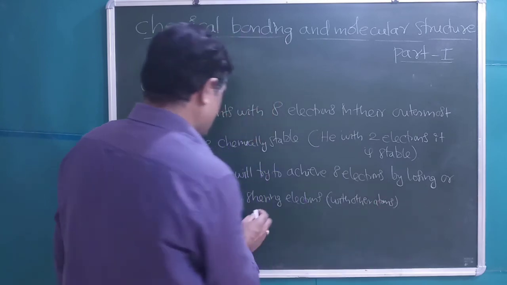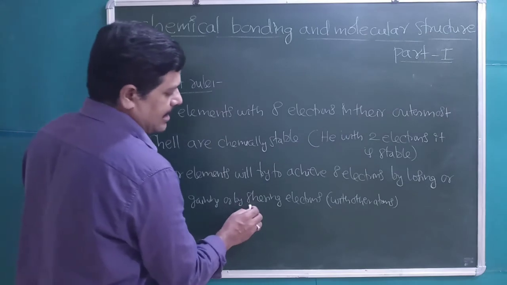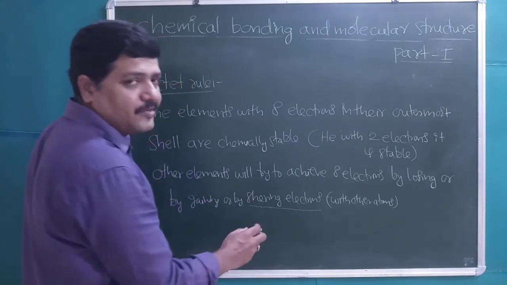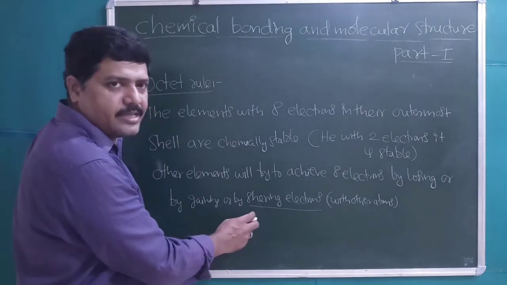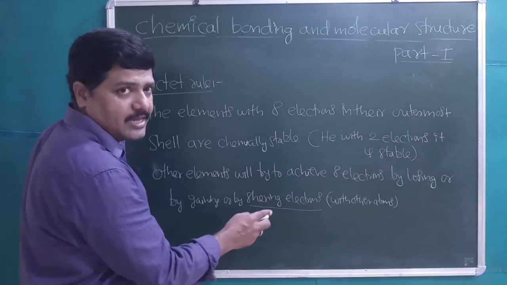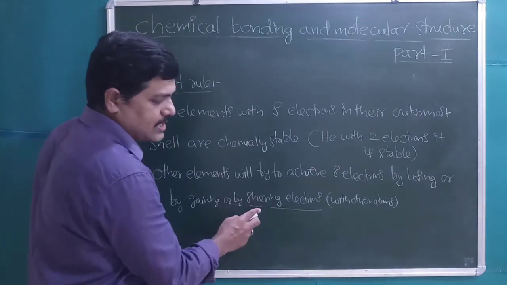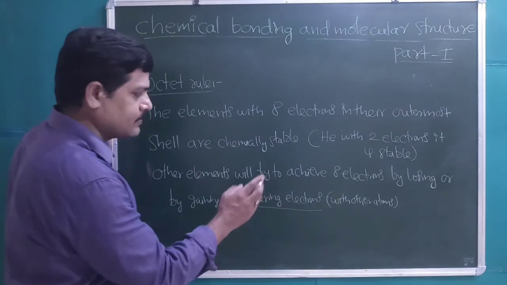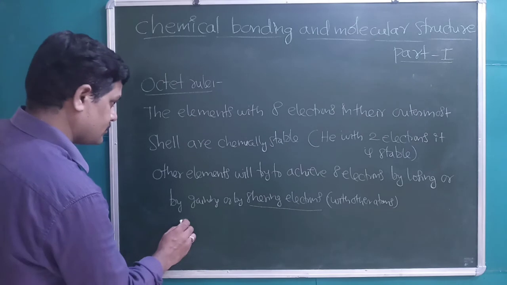Actually, students, this electron sharing concept is given by Langmuir. He refined the concept of Lewis. Lewis gave the cubic concept, and later it was refined by Langmuir. According to Langmuir, a chemical bond forms due to sharing of electron pairs. But here hydrogen is an exception.